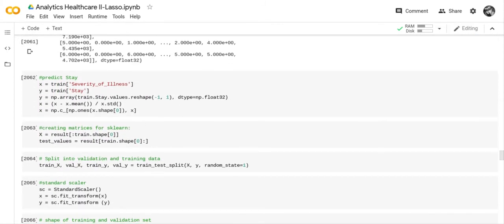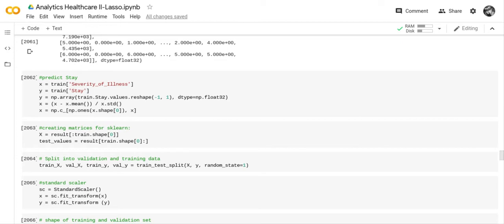So now what we're doing is we're predicting the stay, and I tested it twice. The first time I tested it on how much money they put into the hospital, their admission deposit, and then I tested it on severity of illness, and in both instances I only got like a 21%, so it doesn't really matter.